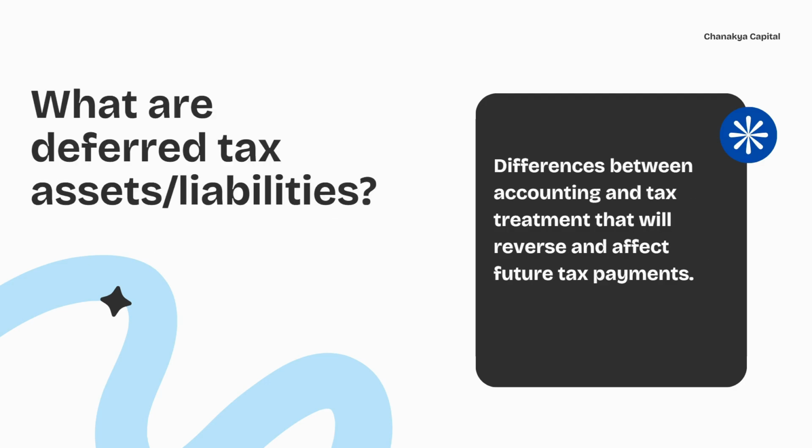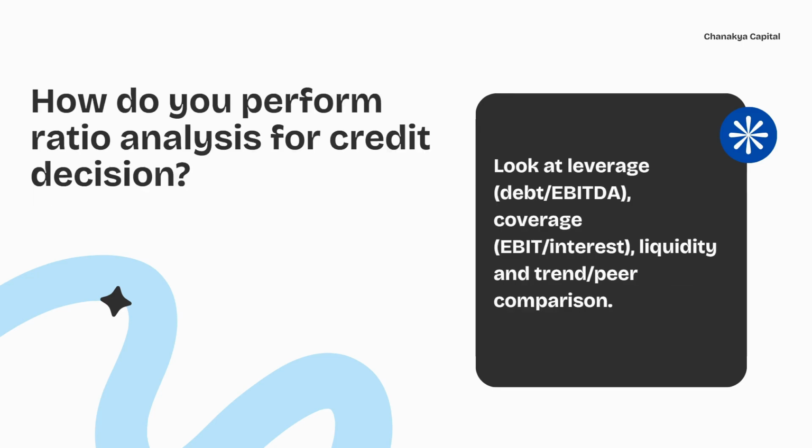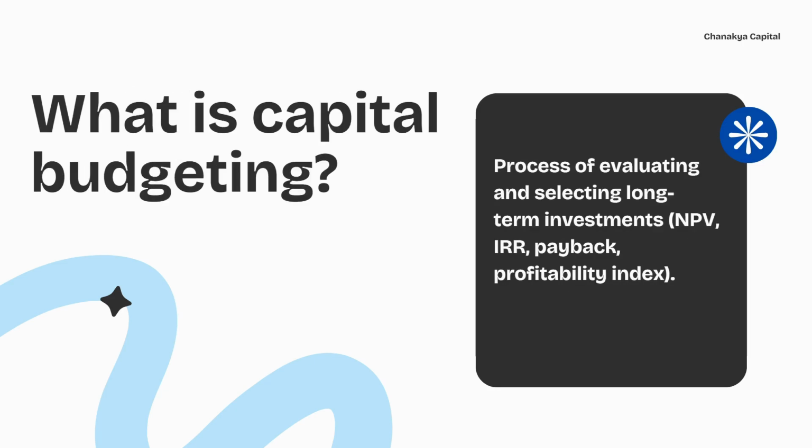What are deferred taxes? Assets and liabilities from differences between accounting and tax treatment that will reverse and affect future tax payments. How do you perform ratio analysis for a credit decision? Look at leverage, that is debt divided by EBITDA, coverage, EBIT divided by interest, liquidity, and trend and peer comparison.